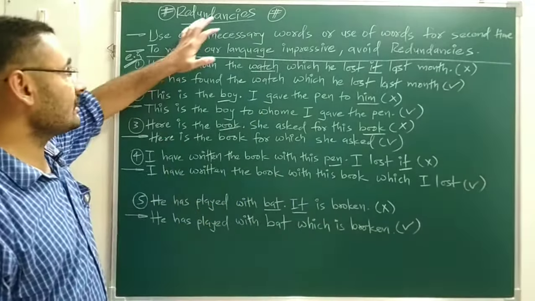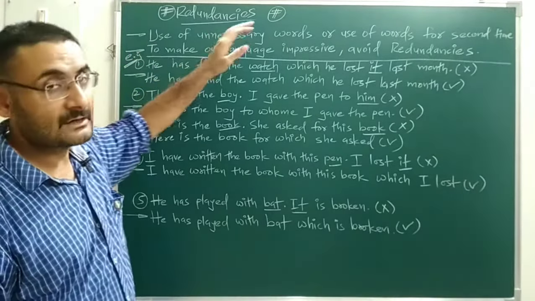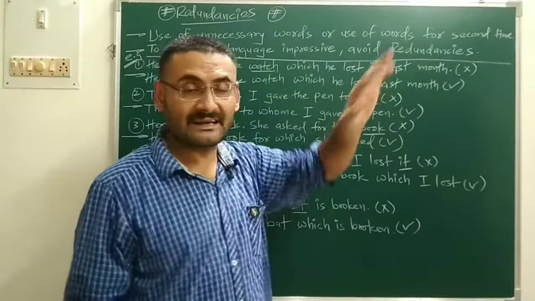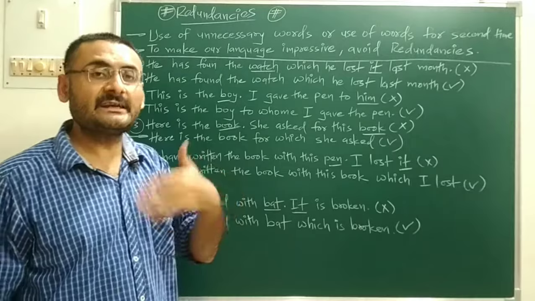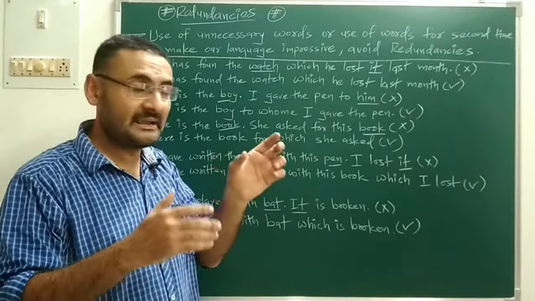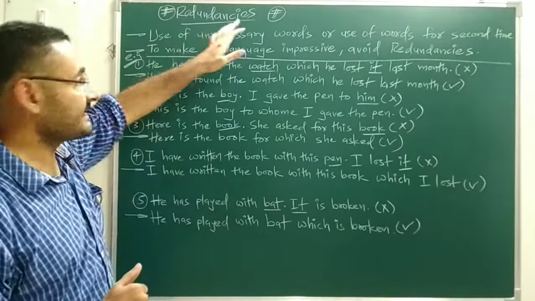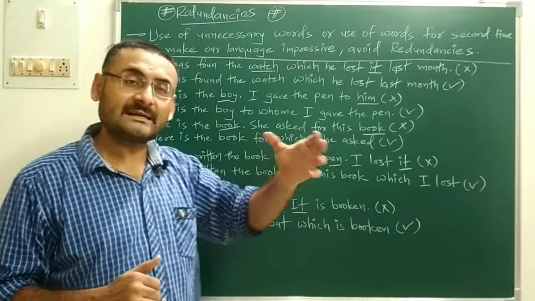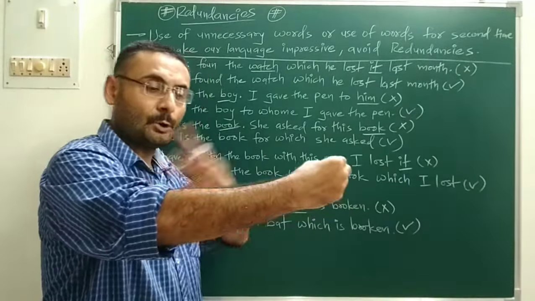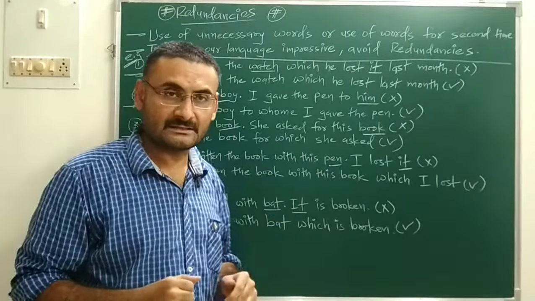First, the meaning of redundancies, which I have written on the board: the use of unnecessary words, or the use of words for a second time. That means repetition of the word. In a single sentence, if you use the same word again and again, this is known as redundancy. That means in a sentence, if one word is there and you add another word, both having the same meaning, that is known as redundancy.